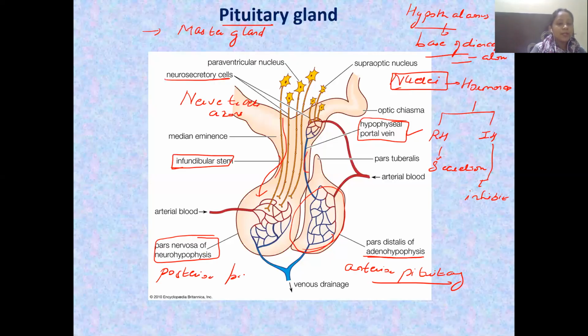So we have two regions that are going to separately carry the hormones. These neurosecretory cells, with the help of the hypophyseal portal vein, carry the hormones to where? To the anterior pituitary, and the axons of these nerve fibers carry the secretions to the posterior pituitary. Now, another thing that I would like to explain to you here in brief, what we have understood from this figure, is that the hypothalamus is first of all, what we concluded, known as the master of the master gland. Our master gland is pituitary, so it is controlling the pituitary also, which is our master gland.